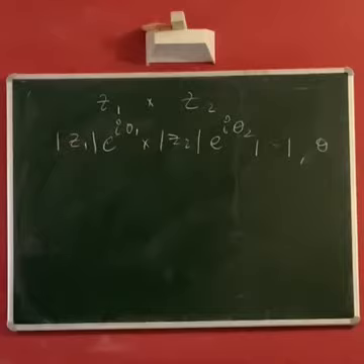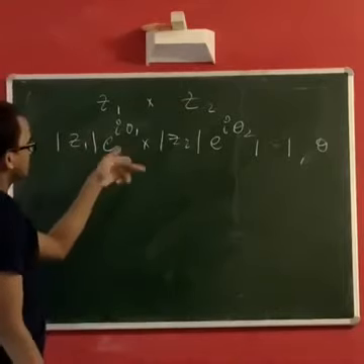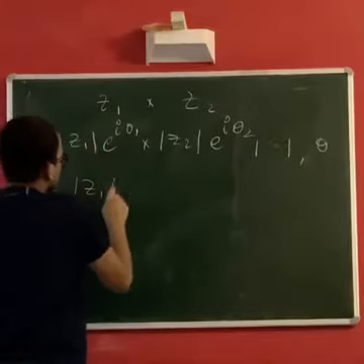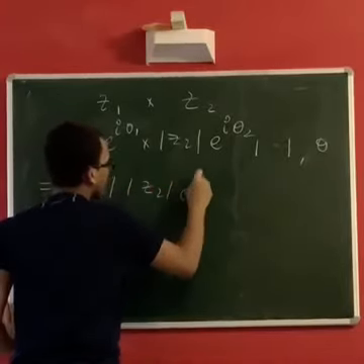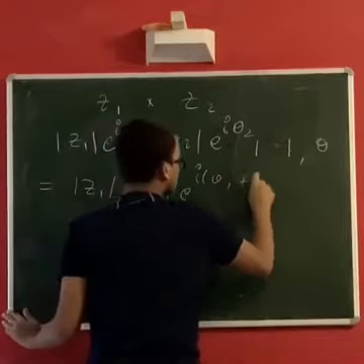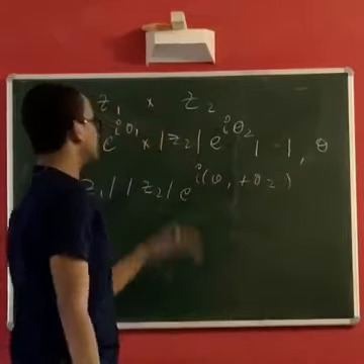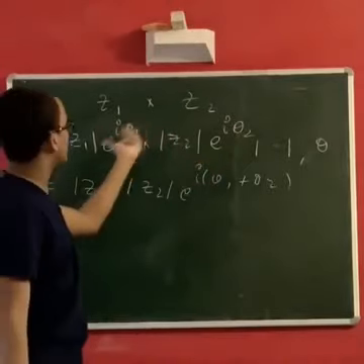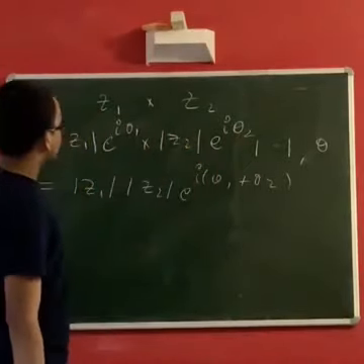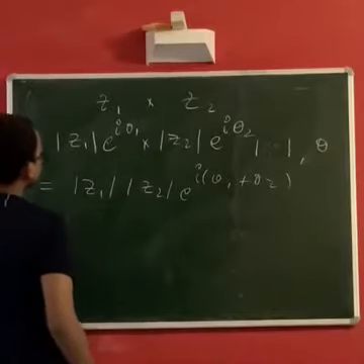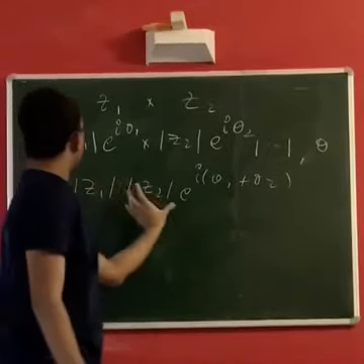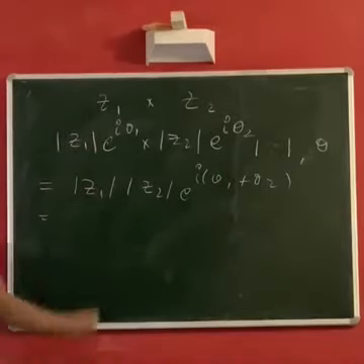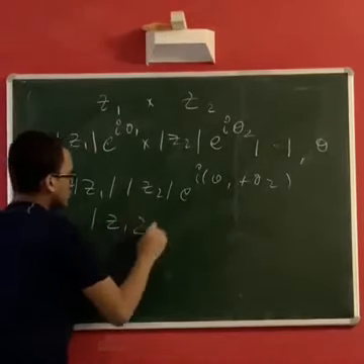So what does this mean? Let's try to simplify this. This becomes mod z1 mod z2 e power i (theta 1 plus theta 2). A simple law of indices for the exponential. I hope you know this multiplication of exponents. So you get this. This can be written as, again, mod of z1 into mod of z2. This is an exercise to show. I haven't shown this as a property.